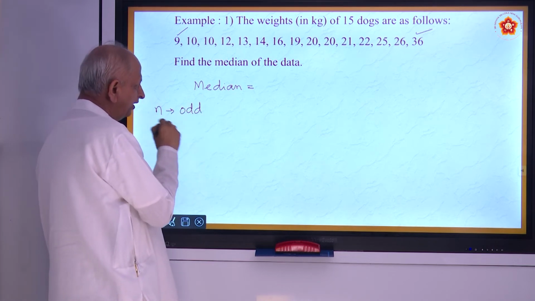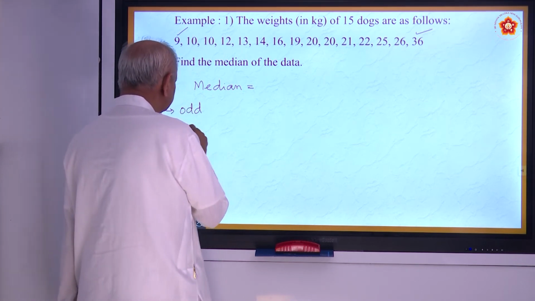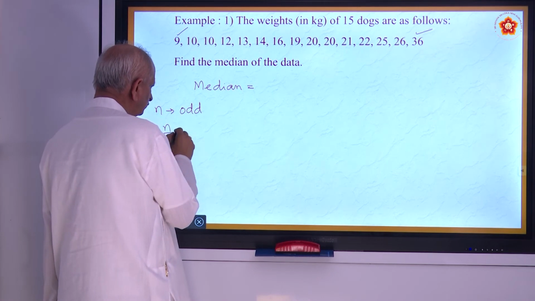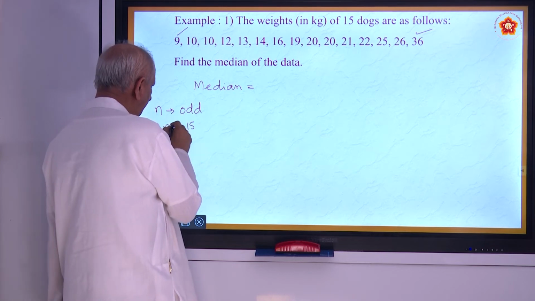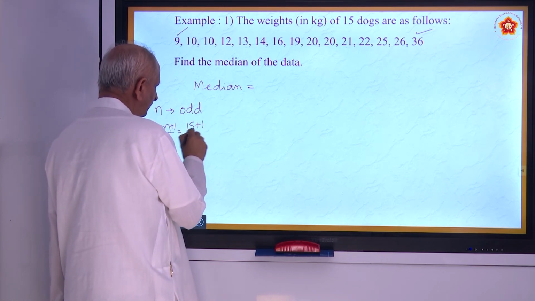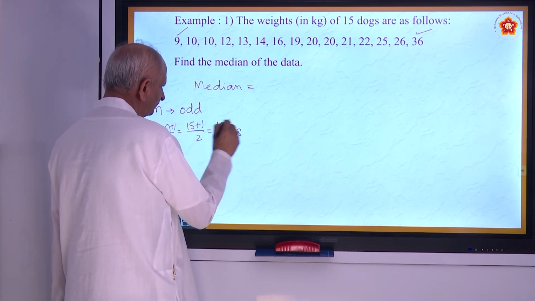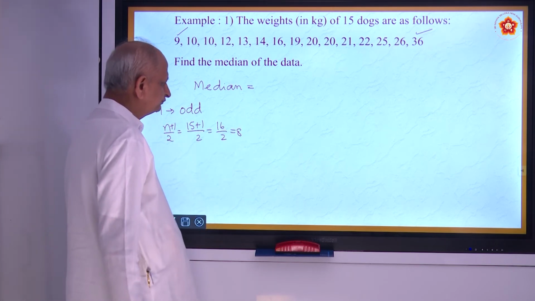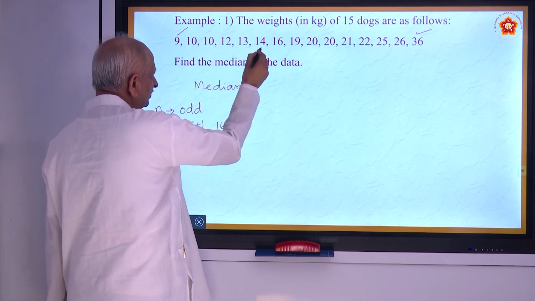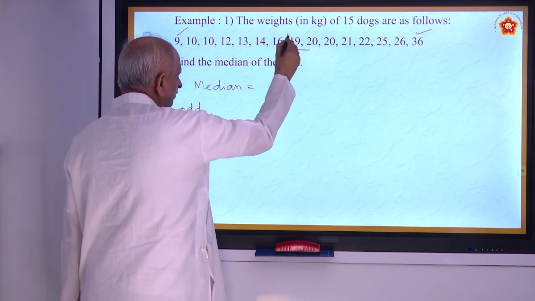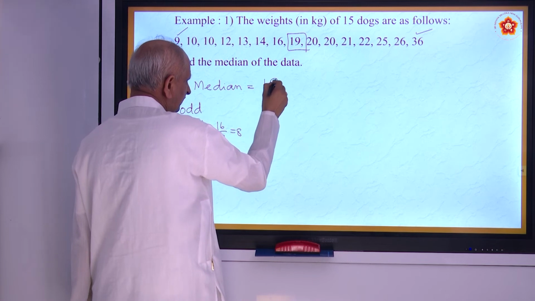you have to find the median by (n plus 1) by 2. That is 15 plus 1 by 2, that is 16 by 2, that is 8. The 8th position you must see. So 1, 2, 3, 4, 5, 6, 7, 8. The 8th one is 19. Median is equal to 19.